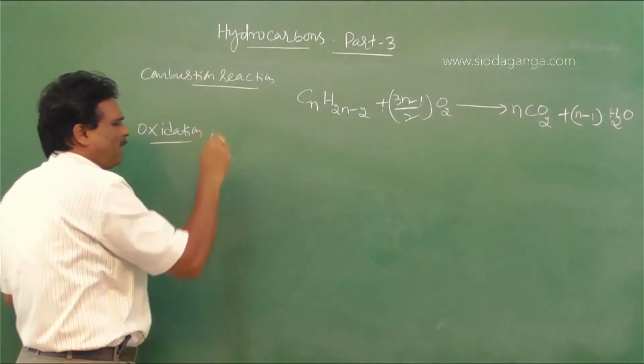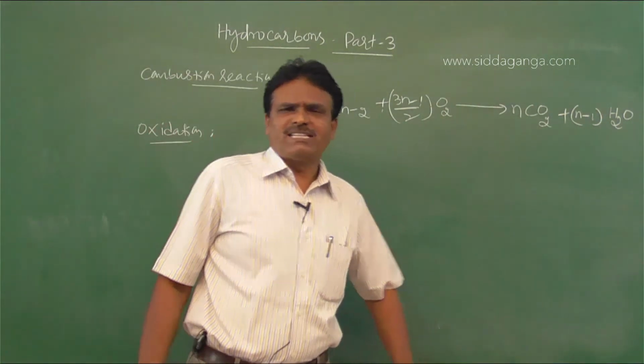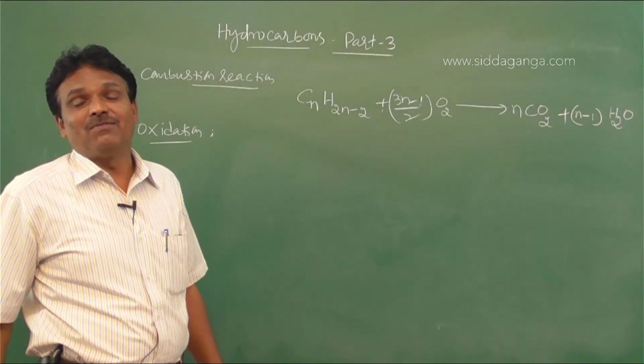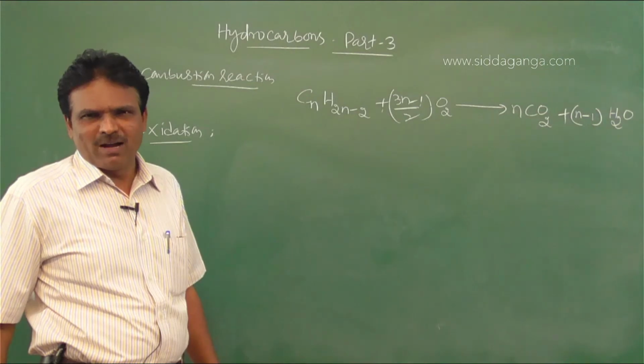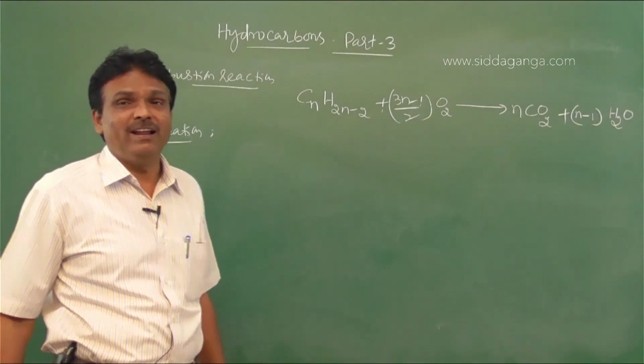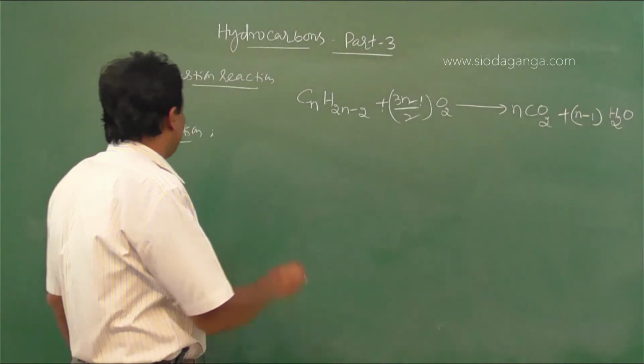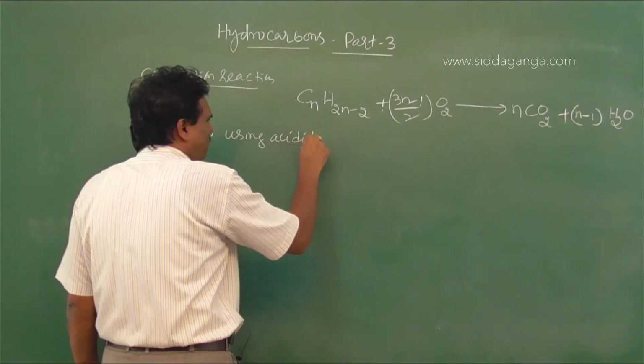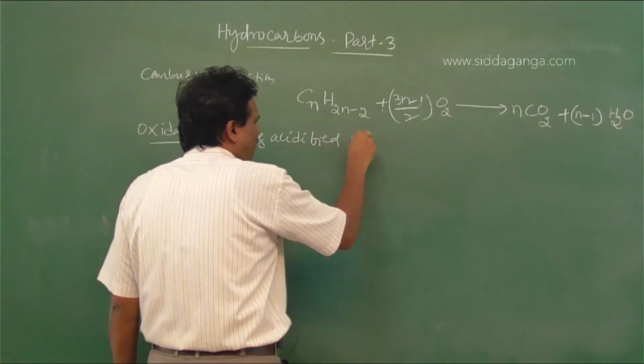Oxidation of alkynes by using acidified potassium permanganate solution. Oxidation using acidified permanganate.